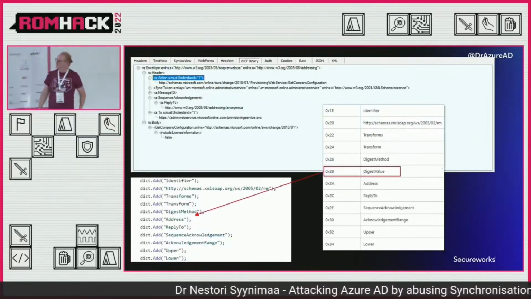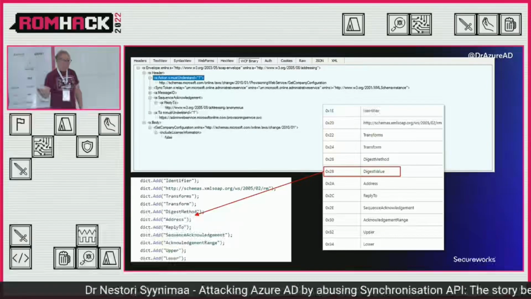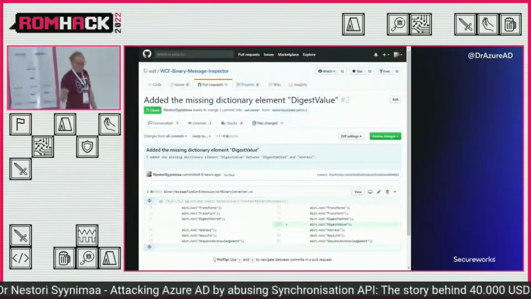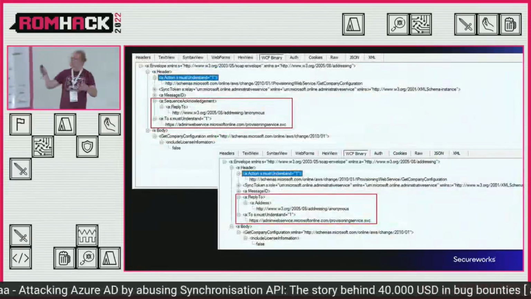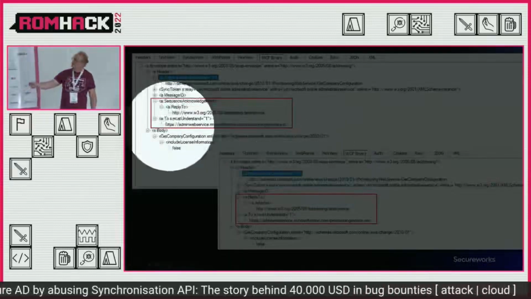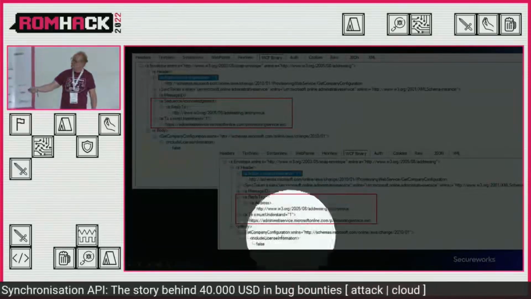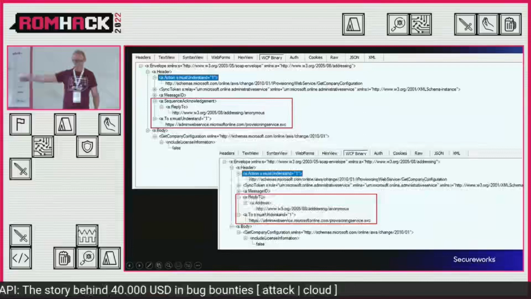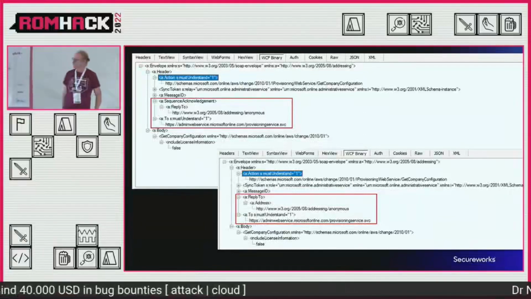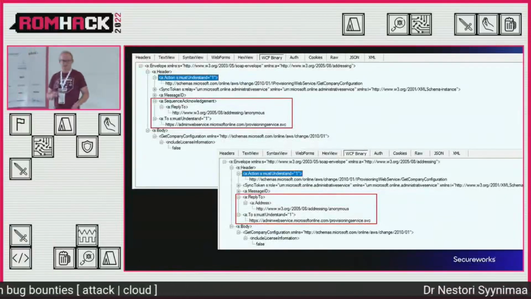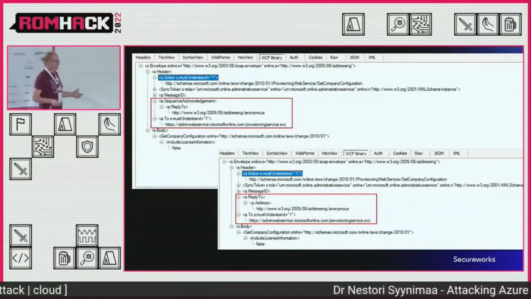Okay, so it was missing one value there. And I made a pull request and fixed that. And finally, as you can see here, it's a difference. So here's a sequence acknowledged, and here is a reply to, and the one at the lower is the correct one. So now I was able to really see what's happening there.